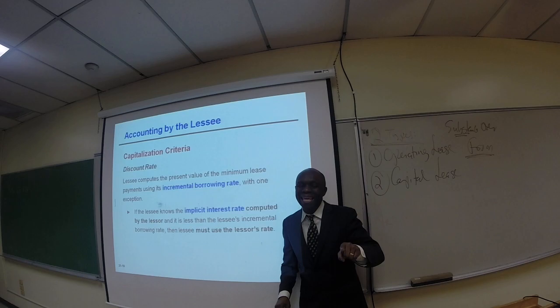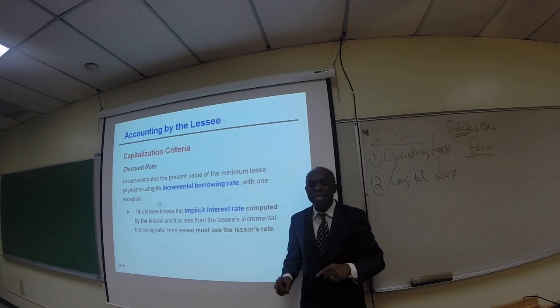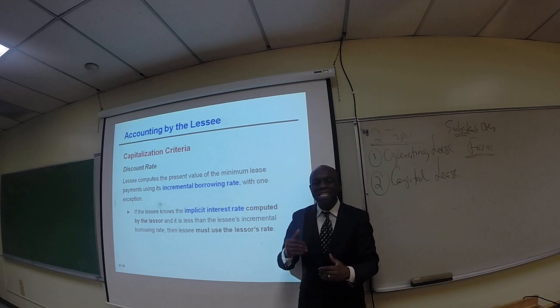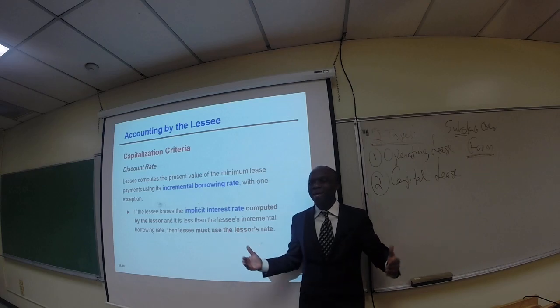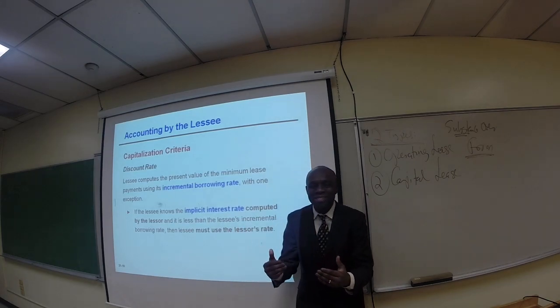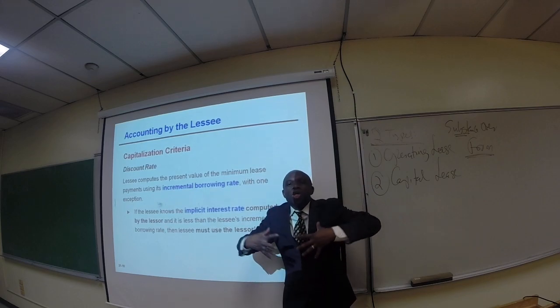If the lessee knows the implicit interest rate computed by the lessor and it is less than the lessee's incremental borrowing rate, then the lessee must use the lessor's rate. Whoa, what are we talking about here? Listen to this. It's not as confusing as it sounds. Just listen to this carefully. You are the lessee.